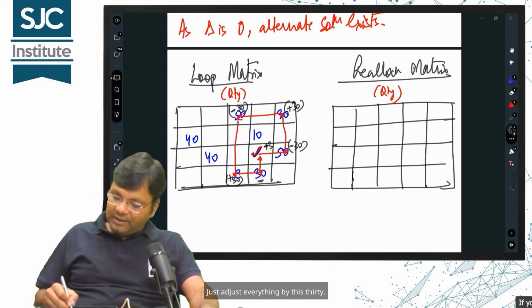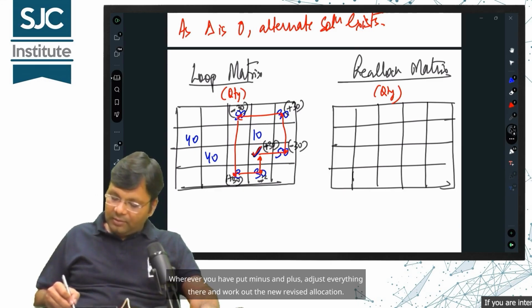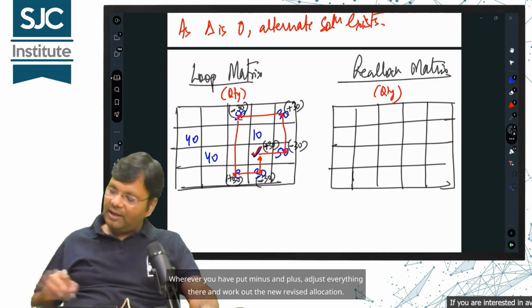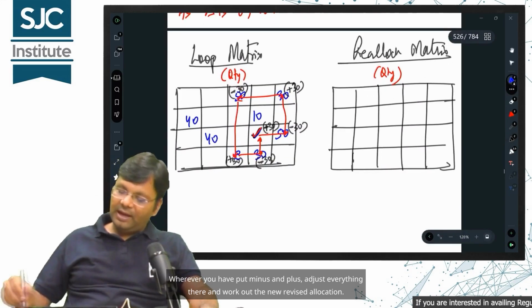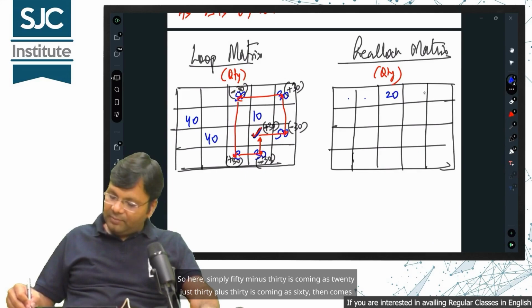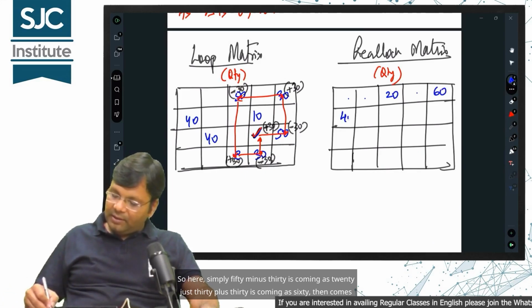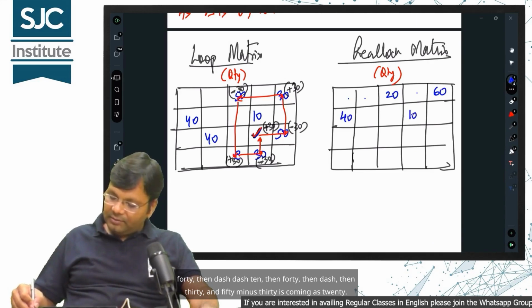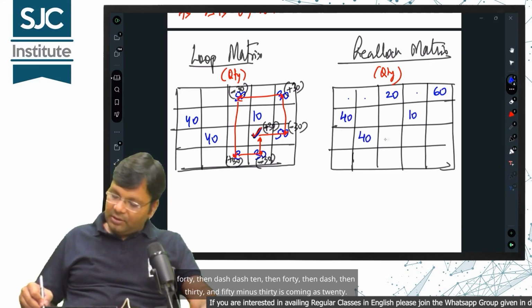Just adjust everything by this 30. Wherever you have put minus and plus, adjust everything there and work out the new revised allocation. So here, simply 50 minus 30 is coming as 20, 30 plus 30 is coming as 60, then comes 40, then dash, then 10, then 40, then dash, then 30, and 50 minus 30 is coming as 20.